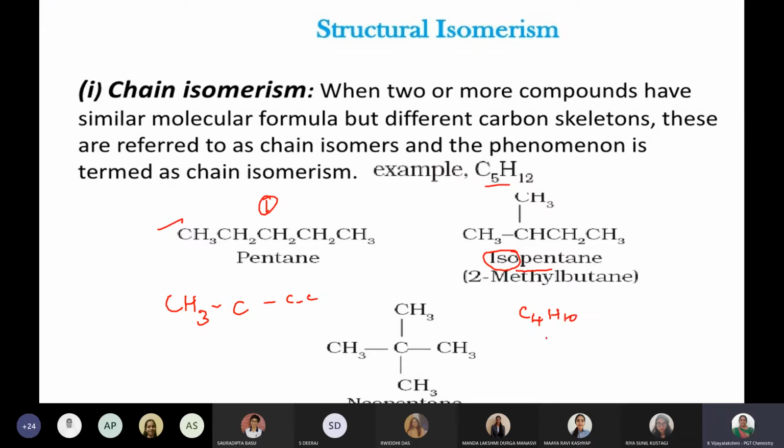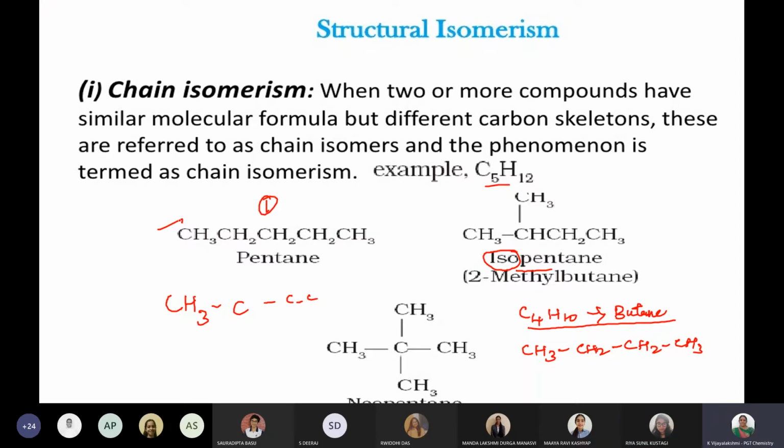C4H10. This is butane. Now in butane, CH3, CH2, CH2, CH3, 1, 2, 3, 4. Is C4H10 available, students? Yes. Now, this is another chain isomerism, as it is 1.